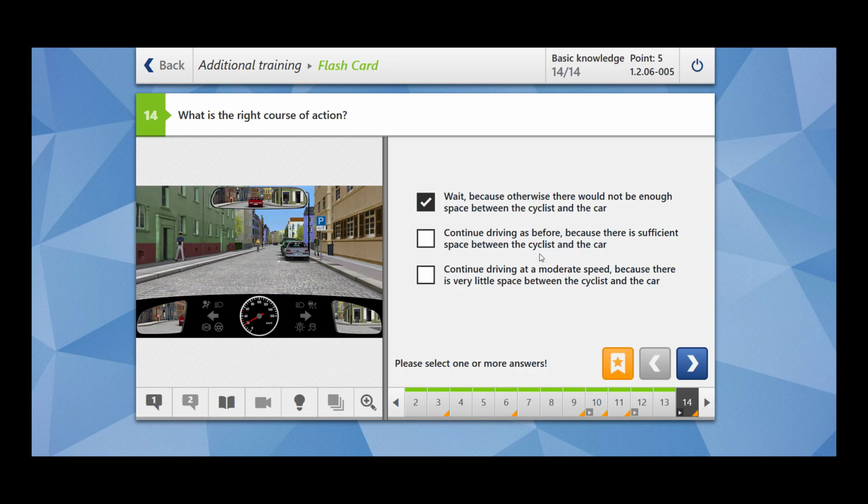Continue driving as before because there is sufficient space between the cyclist and the car? No. Even if the space is sufficient, right? Imagine something worse. Let us say the cyclist falls down from his cycle. Then what will happen? It could cause an accident and it could be very dangerous for the cyclist. Continue driving at a moderate speed because there is very little space between the cyclist and the car? You should wait, you should stop and allow the cyclist to pass through.